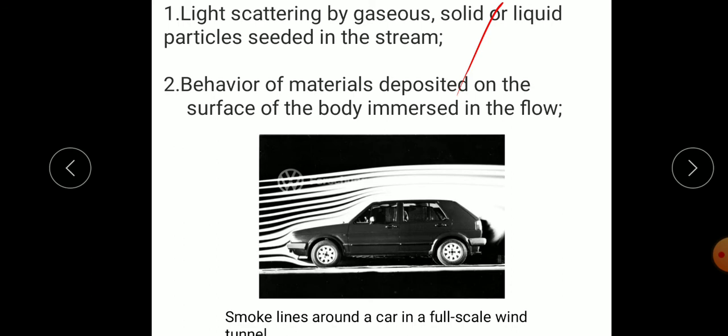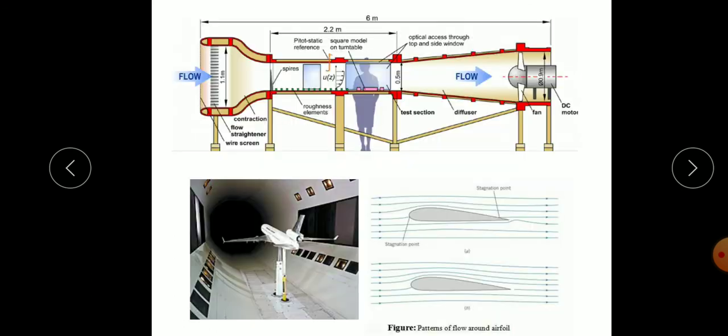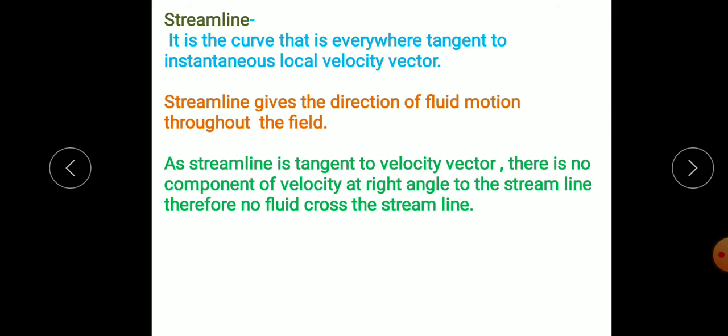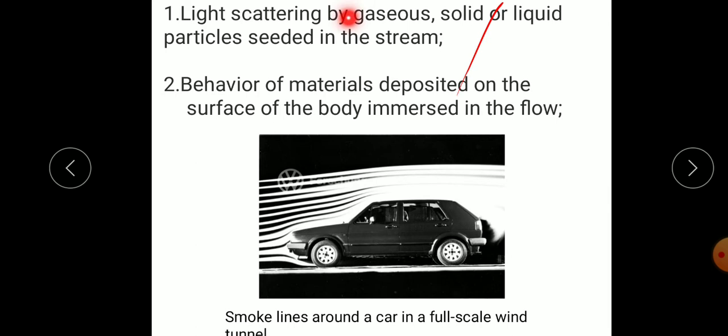That means sometimes, to observe the flow patterns in water or liquid, dye can be injected into the fluid. Sometimes gases are introduced into the air to observe the flow pattern. Sometimes in water, suppose we have to understand the flow patterns submerged in water, we can use color dye. Color is mixed in the water and we can observe the flow patterns.